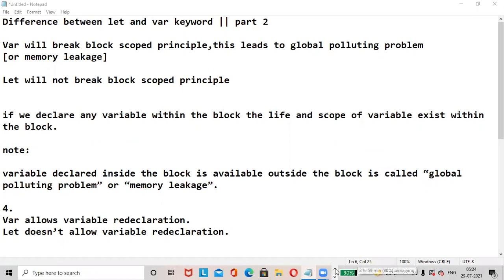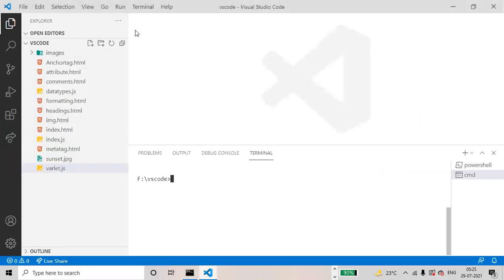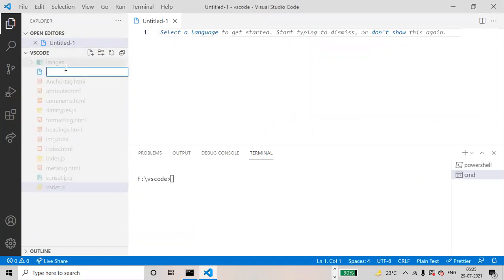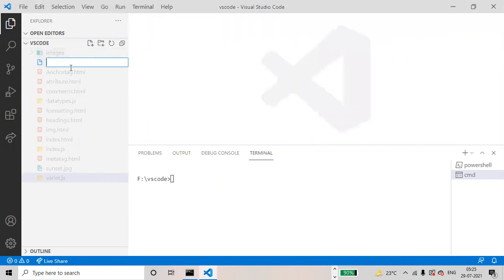Go to Visual Studio Code. Let us check with one example. Add new file, varletdifference.js.